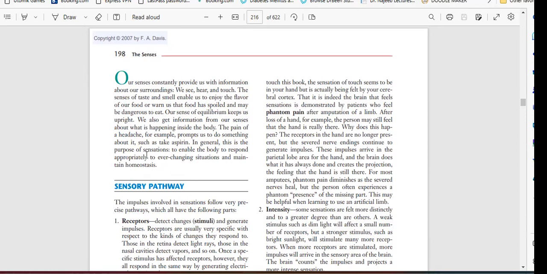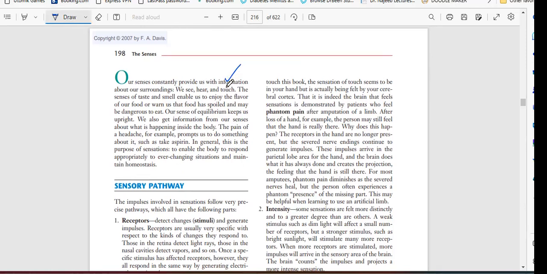maintain homeostasis. So basically, what can a sense do? It can do two things. One thing is giving information about surroundings. By senses only, we are able to know about our surroundings.